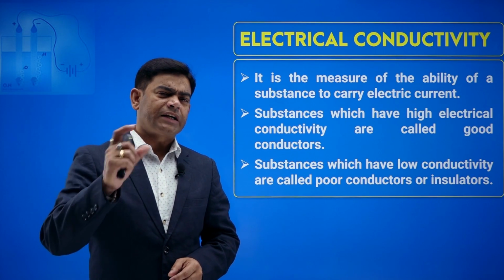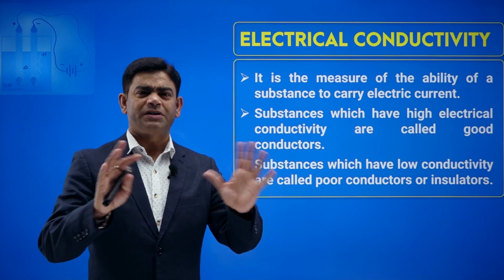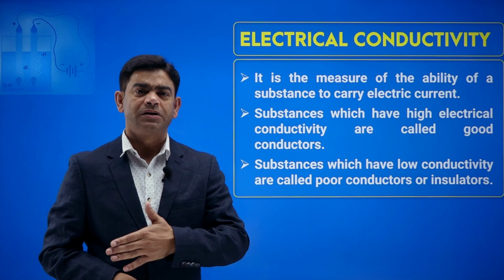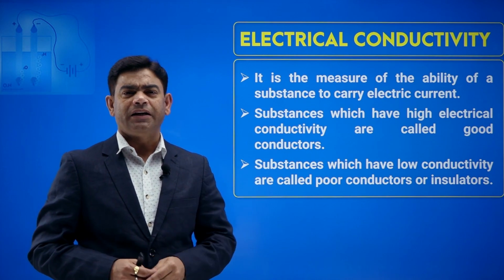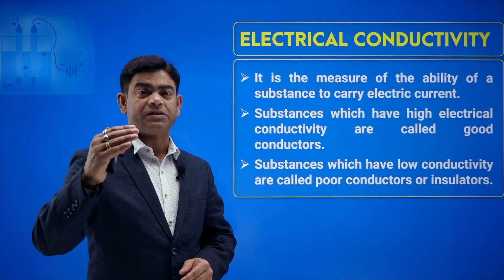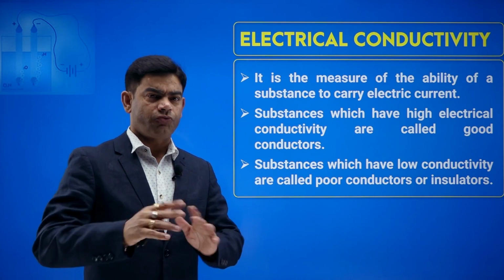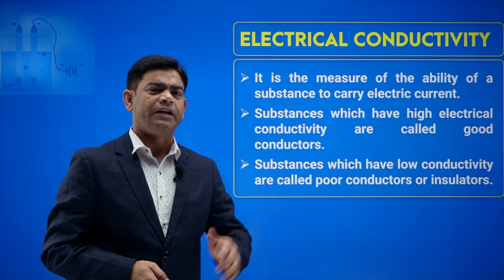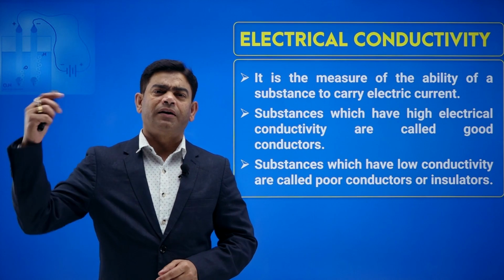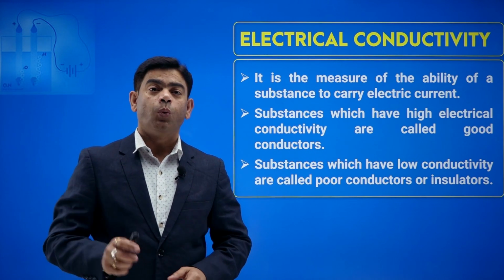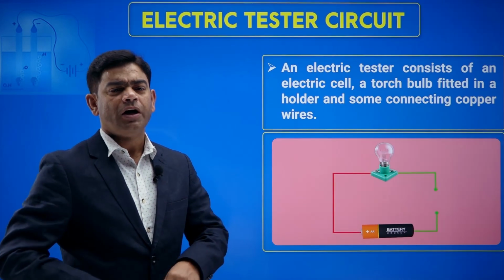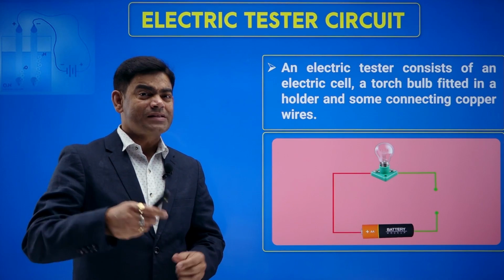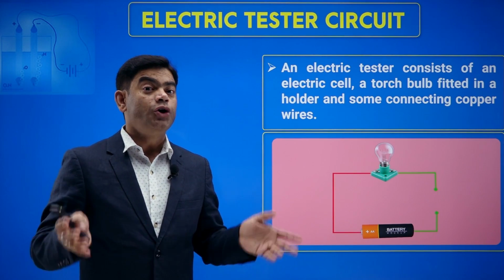Okay, so conductivity depends upon the atomic structure of different elements. Among the metals also, some are very good conductors, some are less conducting. So we can say that some of them have very good conductivity, some have fairly good, and some have low conductivity. So that's a matter of higher classes. At present you should know what is electrical conductivity. That's enough for it.